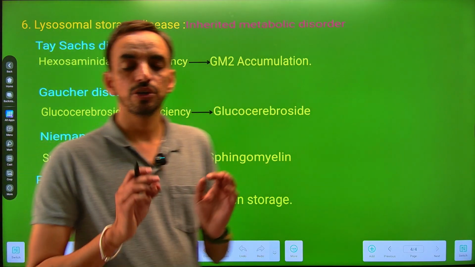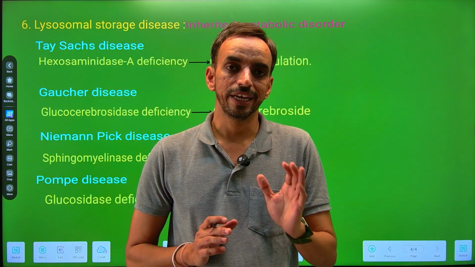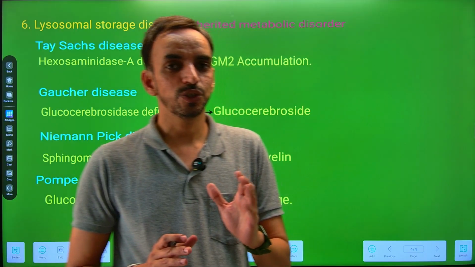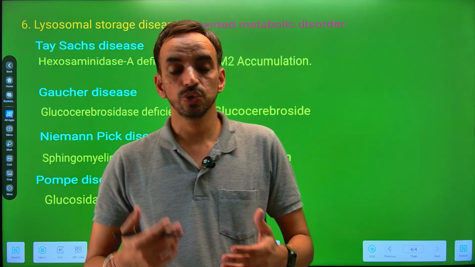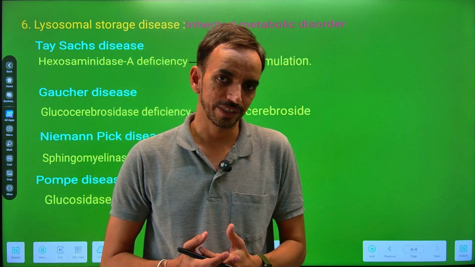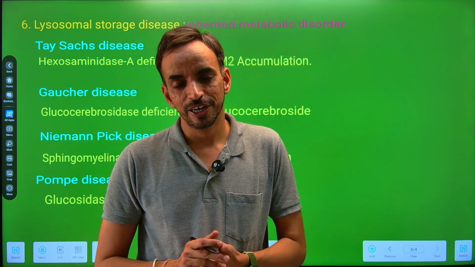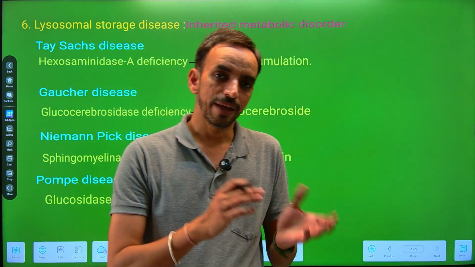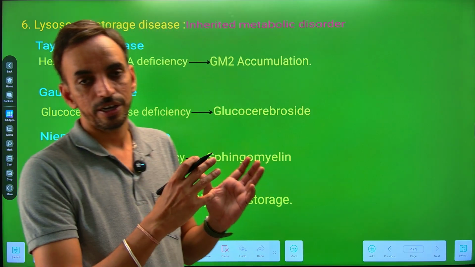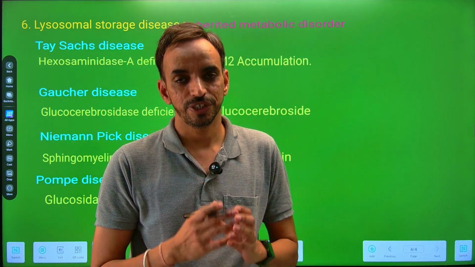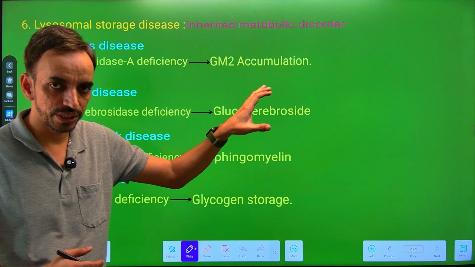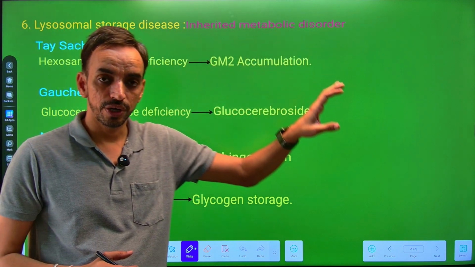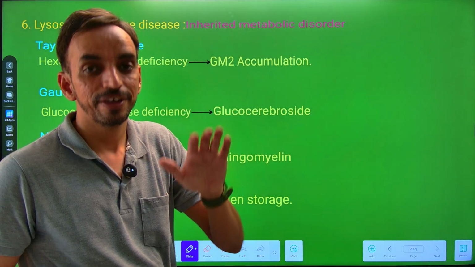Now the diseases which are due to the non-functioning of lysosomal enzymes are called as the lysosomal storage disease. Because these enzymes which remain present within the lysosome, they are called as hydrolases, acid hydrolases, which will carry out the breakdown of larger macromolecules. So if there is an absence of these hydrolases, we can say the digestion will not occur, and there is a storage disease which is known as lysosomal storage disease. Now these lysosomal storage diseases, these are inherited metabolic disorders, and most of them are autosomal recessive.